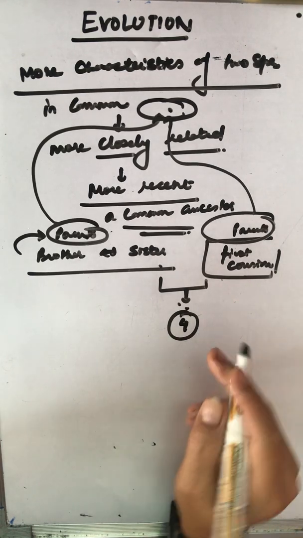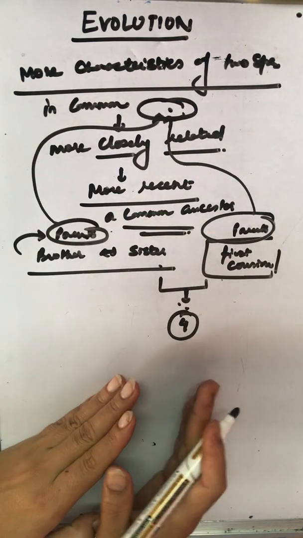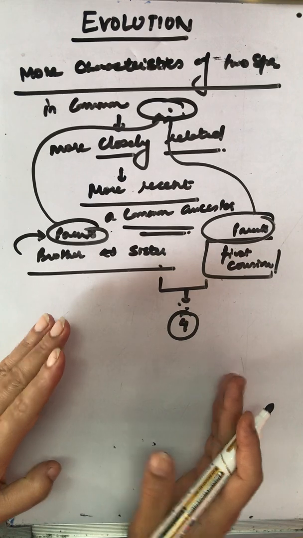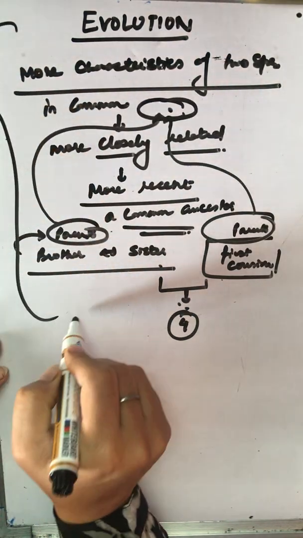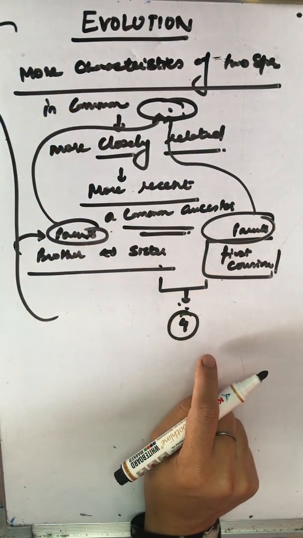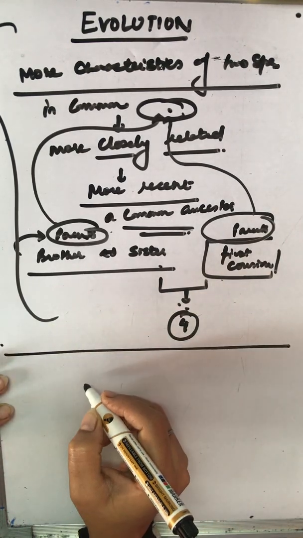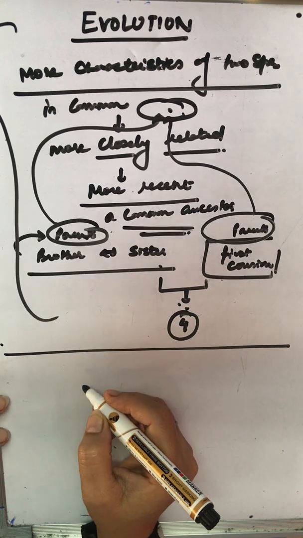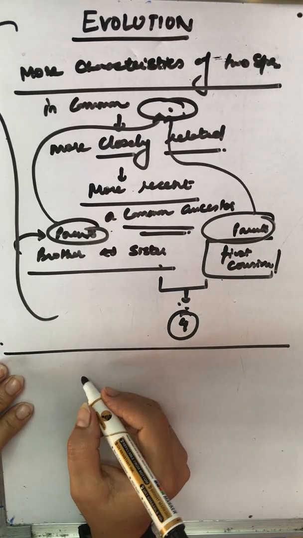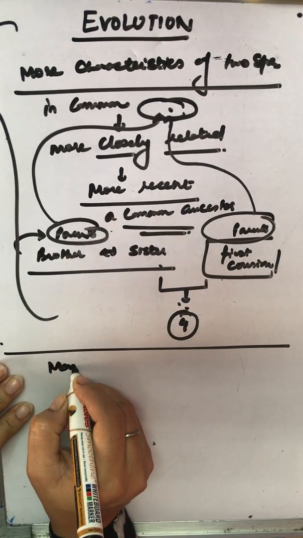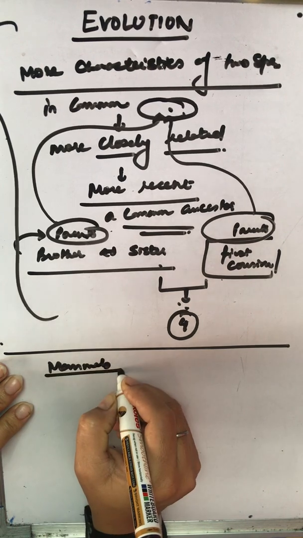Understood? Therefore, we can now appreciate that classification of species is a reflection of their evolutionary relationship. And on that basis, we are going to trace a few evolutionary relationships. Again with an example. Now, in mammals, we have 4 limbs.